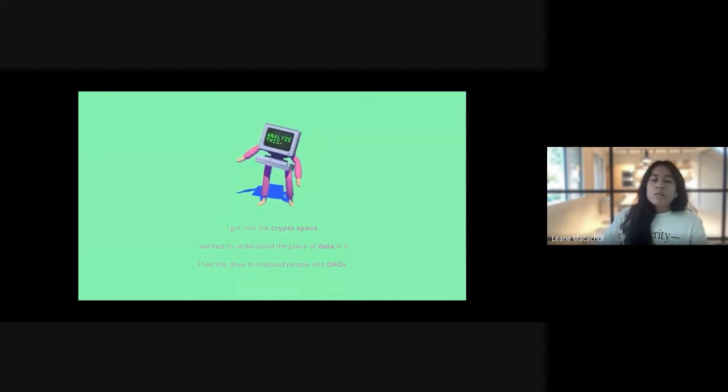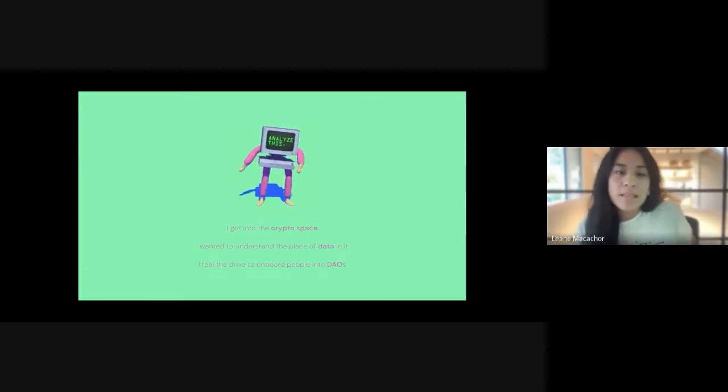I discovered the crypto space 2 years ago, and I got very inspired by all the projects that are being leveraged by blockchain technology. I found that all data is open and available, so I decided that I wanted to learn more about how to work with data in the blockchain. And I quickly realized how steep the learning curve is into the space.